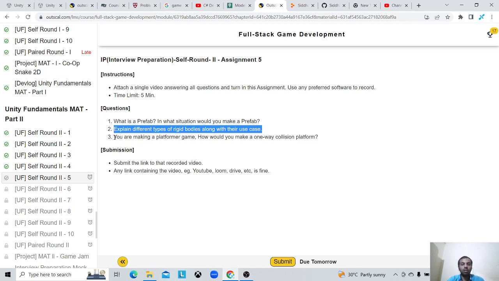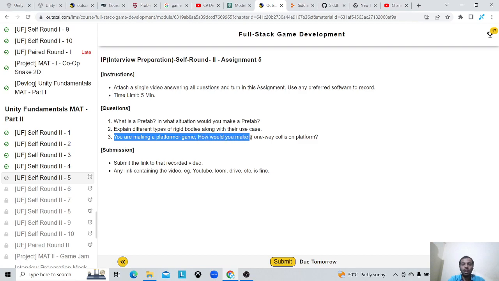Okay, so the third question is you are making a platformer game. How would you make a one-way collision platform?